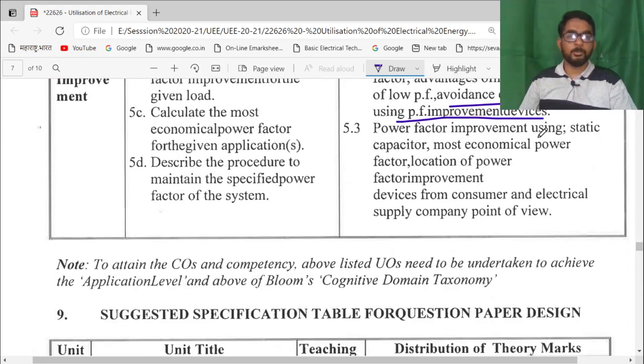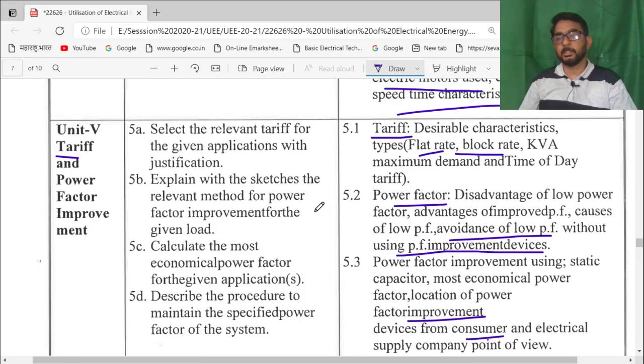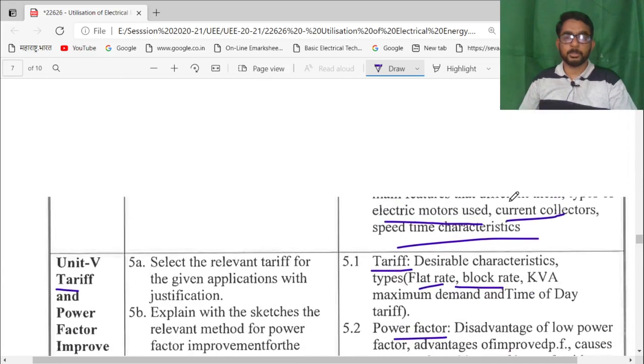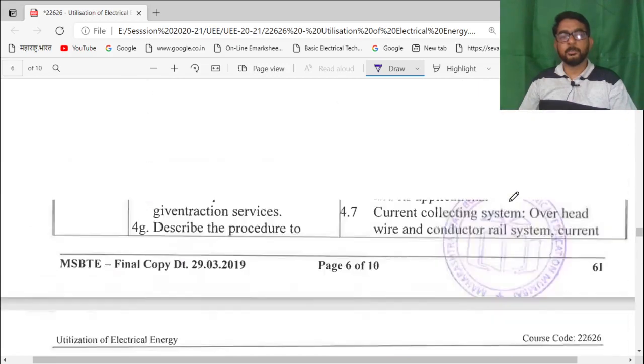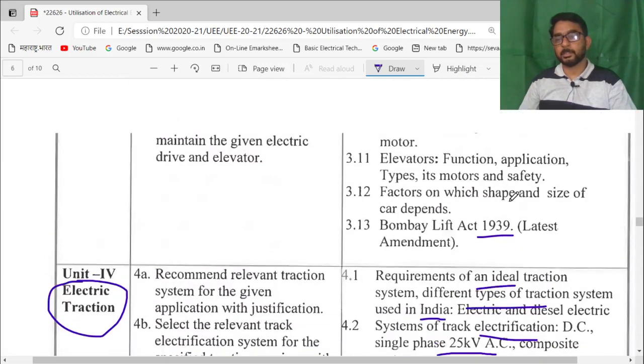Then power factor improvement using the static capacitor, then location of the power factor improvement devices on the point of consumer and the electrical supply company. So that will be studied here. So unit number 5 fully deals with tariff and the power factor improvement portion. So this is the whole syllabus for this utilization of electrical